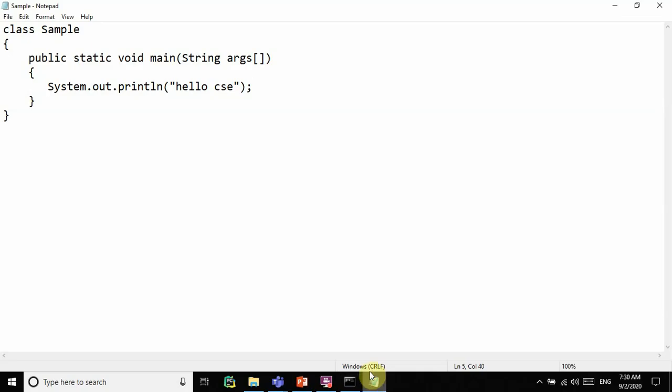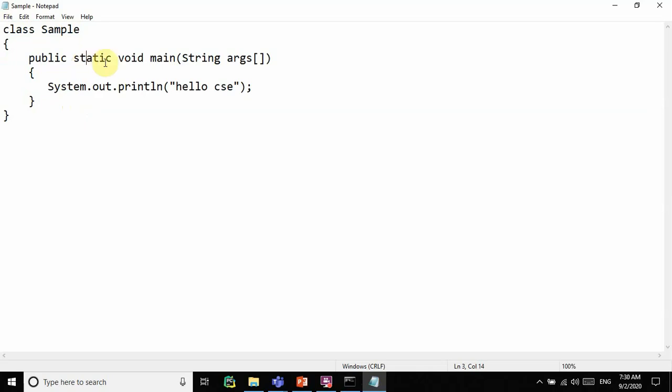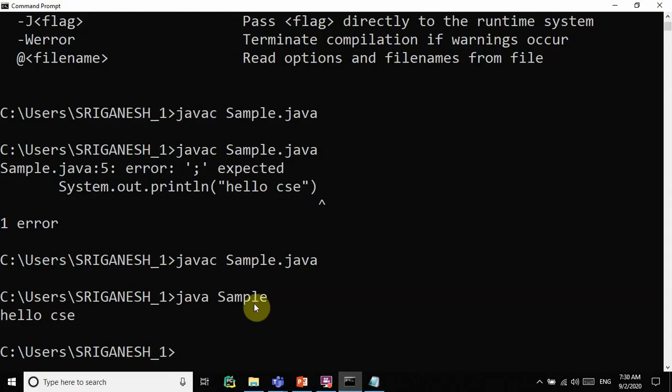So what we did actually: we typed a simple program, a class with a single compulsory method, public static void main, String arguments, and a simple statement to print by using System.out.println. Four things you should match: the name of the class, the name of the file, the name you give after javac, and the name after the java interpreter.